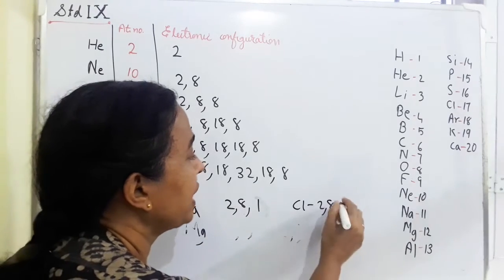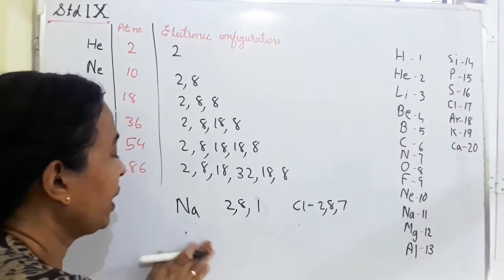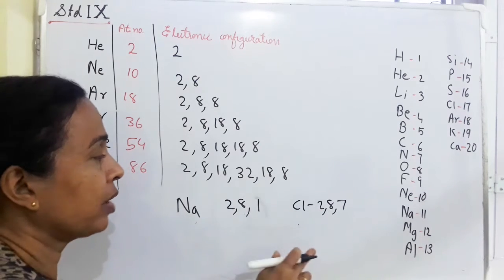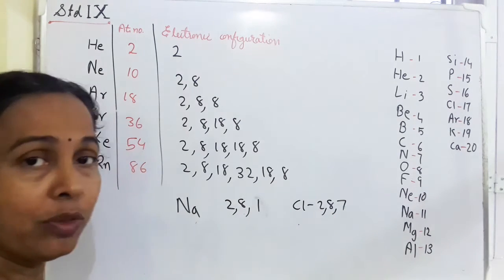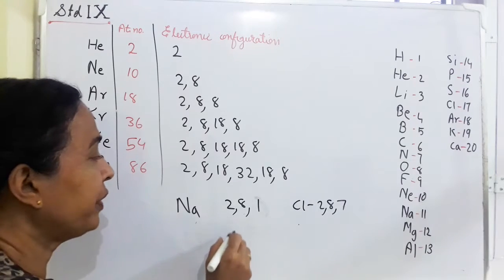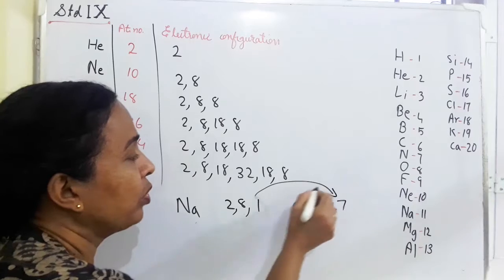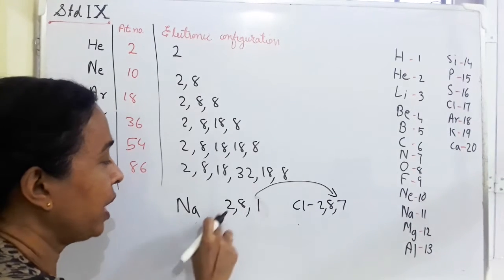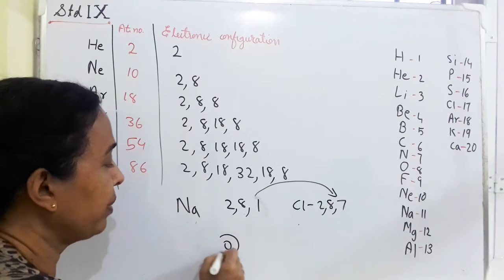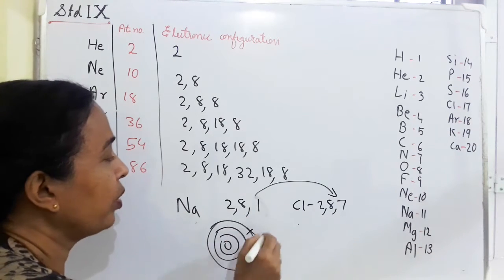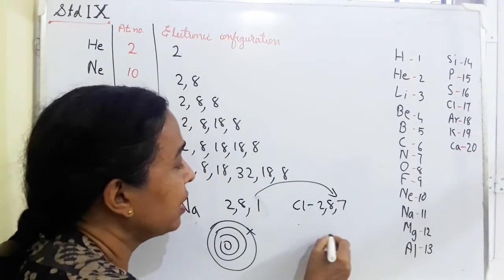So let us see what is happening. Chlorine's electronic configuration is 2, 8, 7. So sodium atom wants to lose this electron. At the same time, chlorine wants to get 1 more electron. So the electronic configuration of these two will change when sodium gives this electron from its outermost shell to chlorine. You know sodium has 3 shells. From the third shell, this 1 electron is given to chlorine's third shell.